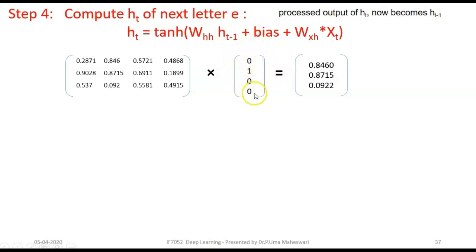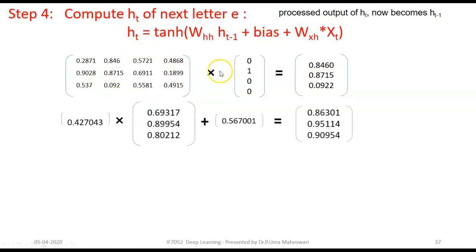Here XT is the current step input. This is the 1-0 vector of the character E, multiplied with the weight matrix WXH. We will be getting this matrix. And this is HT minus 1, which is HT of letter H, multiplied with the weight value WHH, added with the bias.